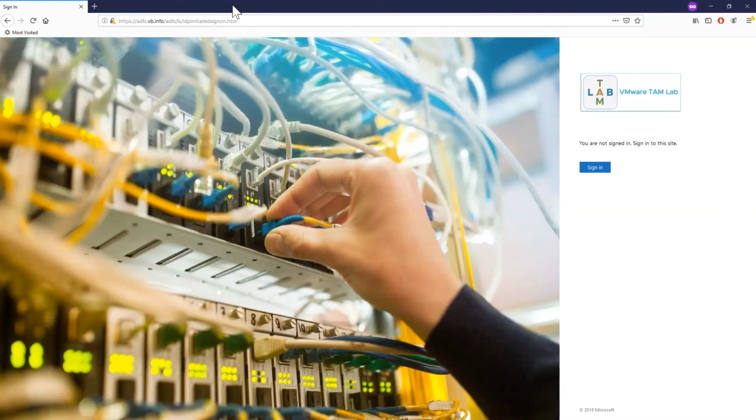But at this point, what this is going to do is literally allow me to provide credentials and then validate that those credentials actually work. It says I'm not signed in. Okay, great. So go ahead and hit sign in. Takes us to that same UI that we saw before. And if I type everything correctly, you are signed in.